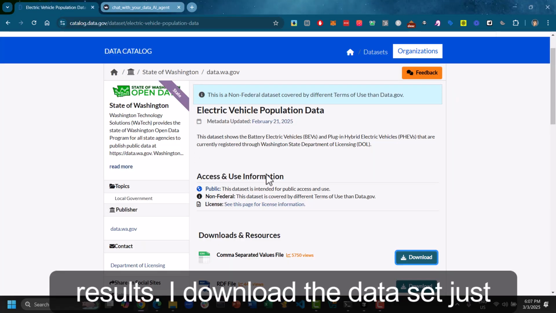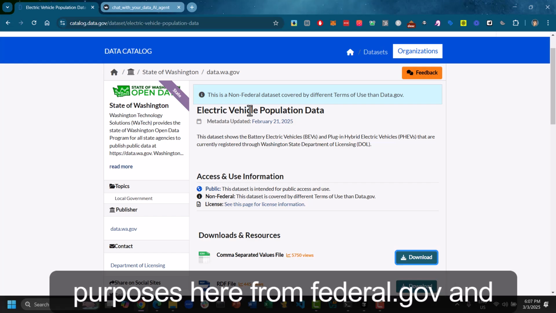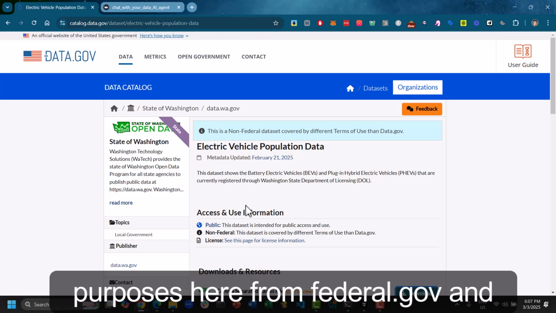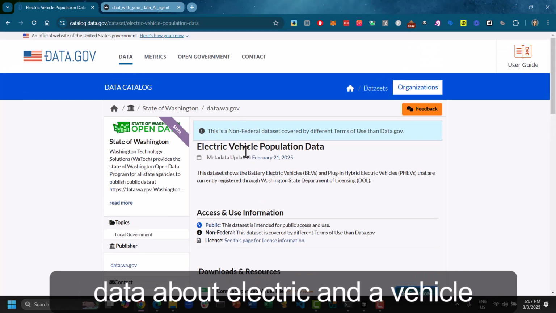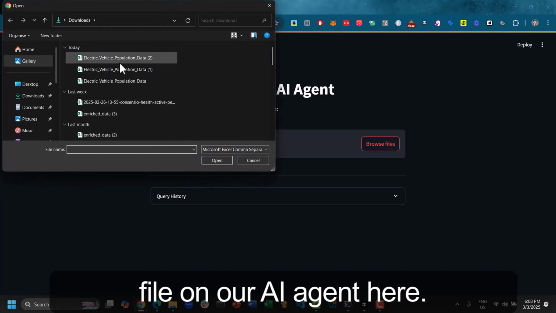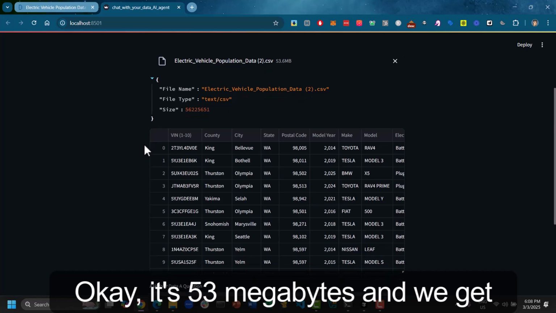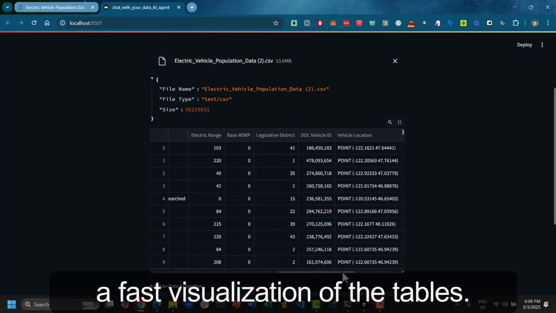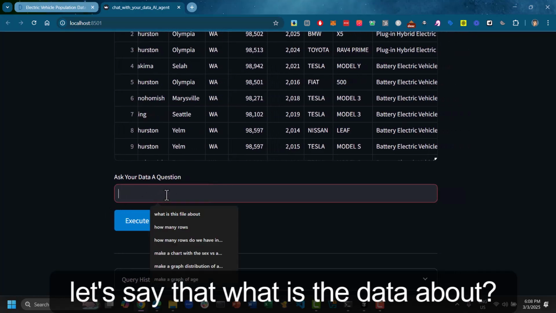I downloaded the dataset for demonstration purposes from federaldata.gov, and it's a 55 megabytes file which contains electric vehicle population data. Let's load this file on our AI agent. It's 53 megabytes, and we get a first visualization of the tables. What is my first question? Let's say, what is the data about?